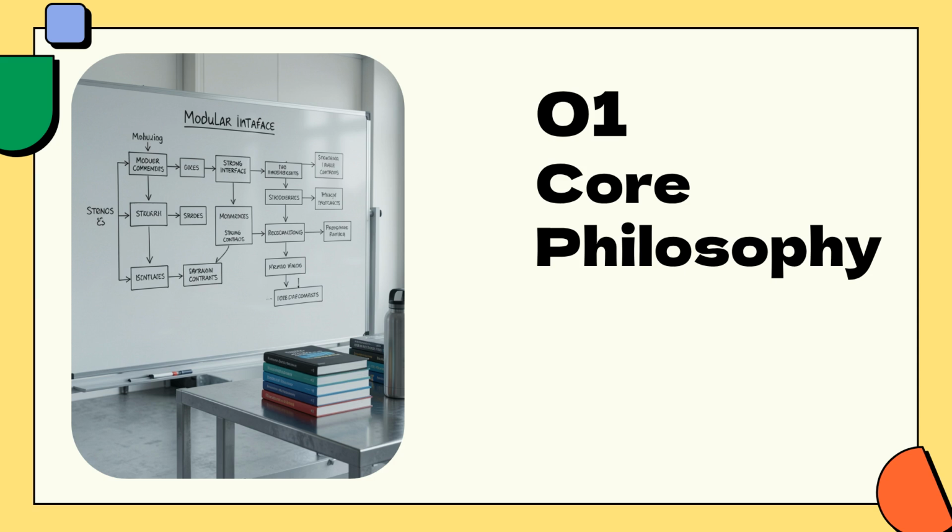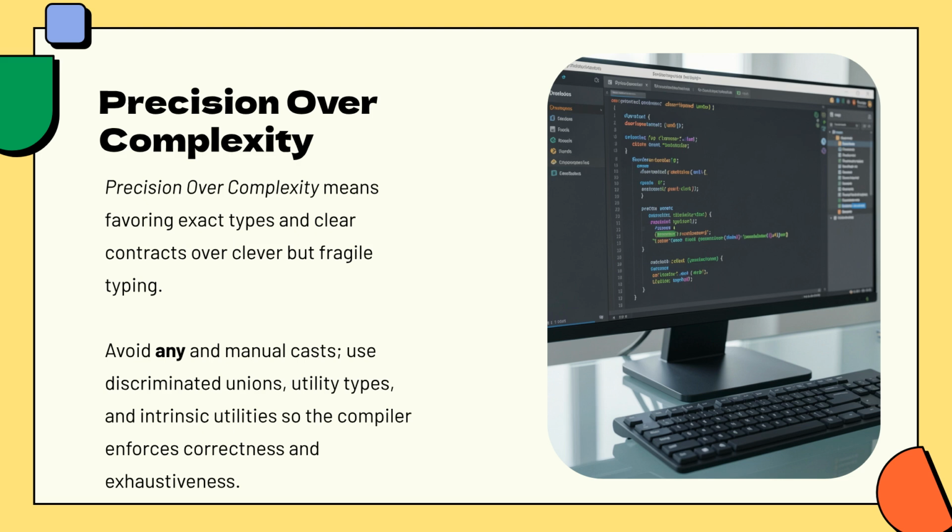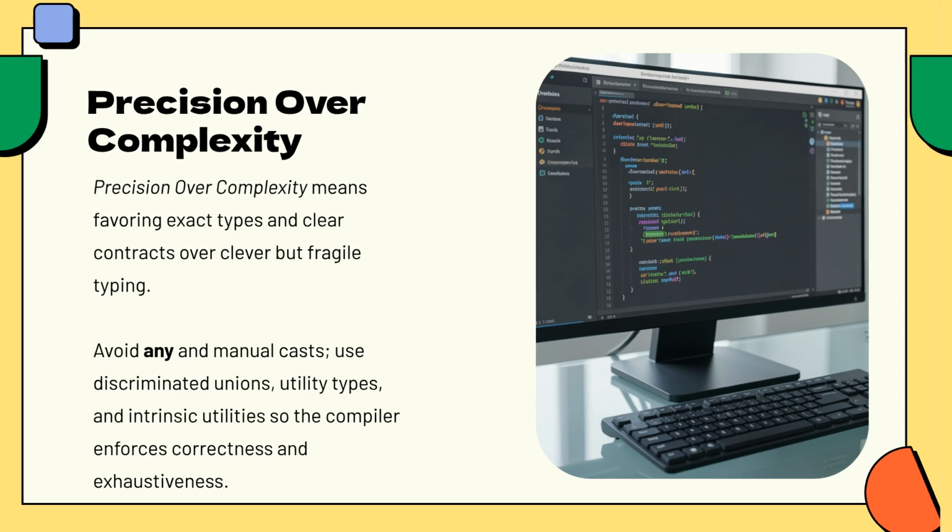Let's start with our core philosophy, maintaining a clean and robust type architecture. Precision over complexity means favoring exact types and clear contracts. Avoid using any or manual casts. Instead, use tools like discriminated unions and utility types to ensure the compiler enforces correctness and exhaustiveness.